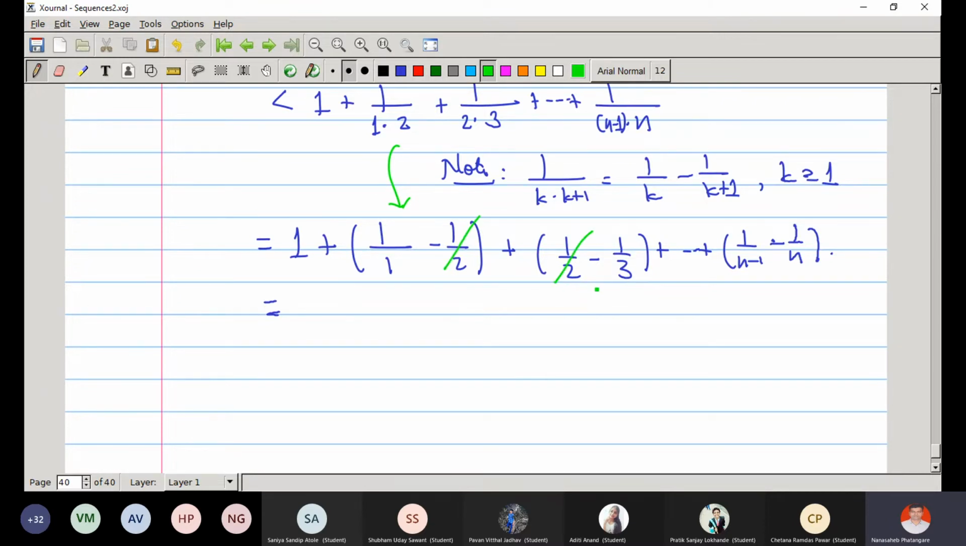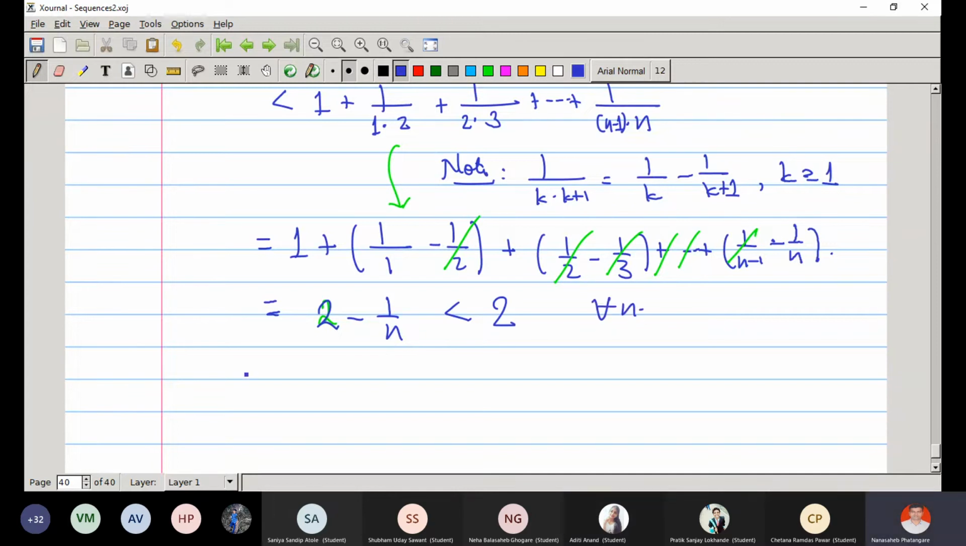Okay, so now this minus half cancels with plus half. Minus 1/3 cancels with plus 1/3 present in the next bracket. So what is the pattern? The second term in the previous bracket cancels with the first term in the next bracket. And therefore, the first term of the last bracket cancels with the second term in the second last bracket. But for minus 1 by n, there is no next bracket, so that will survive. So what remains? 2 minus 1 by n, and certainly this amount is less than 2.